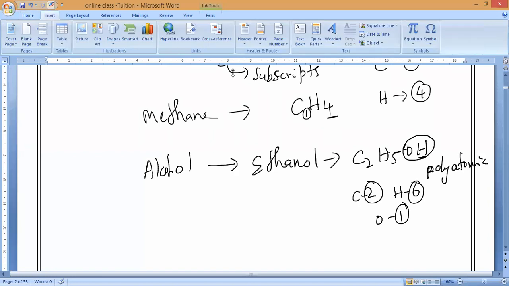writing a chemical formula. Suppose I say alcohol. Which alcohol? You don't know the chemical formula, so what elements are in it? Is it yes or no? That you should remember.